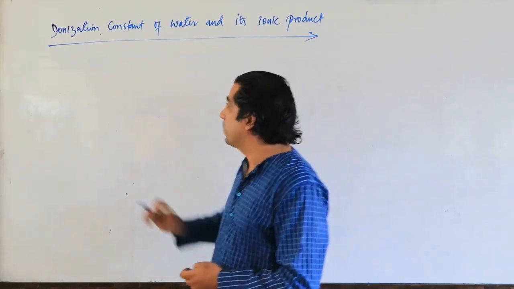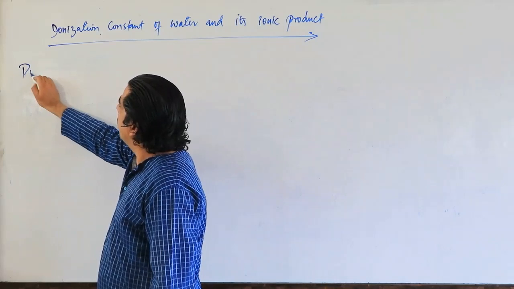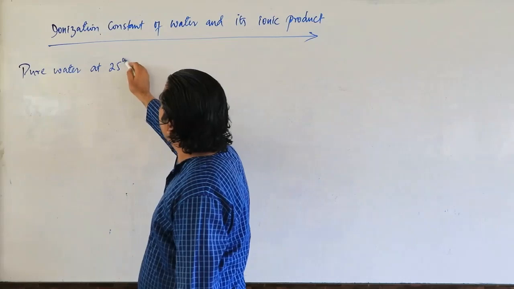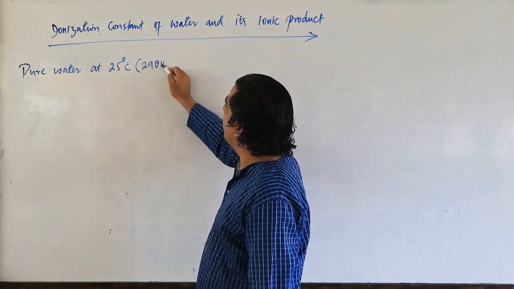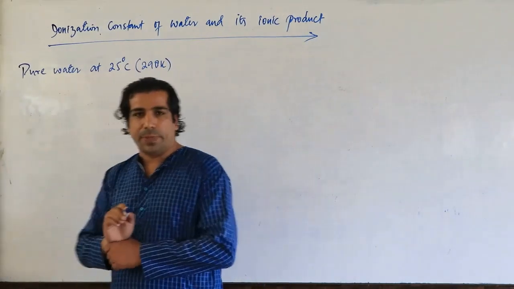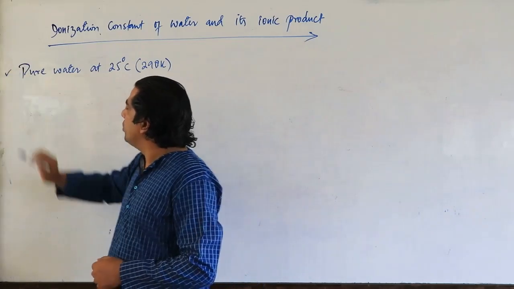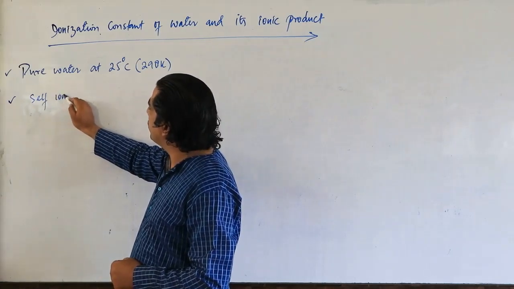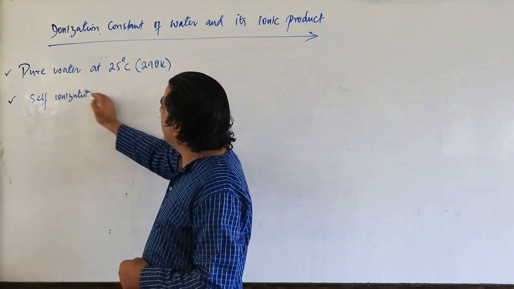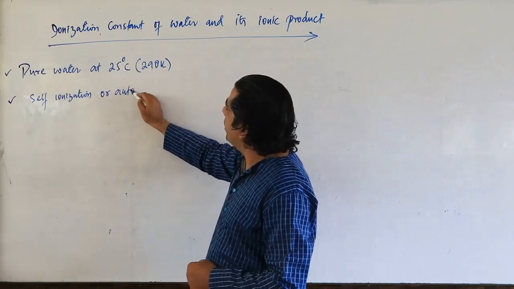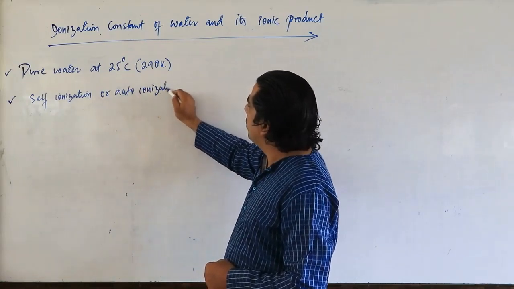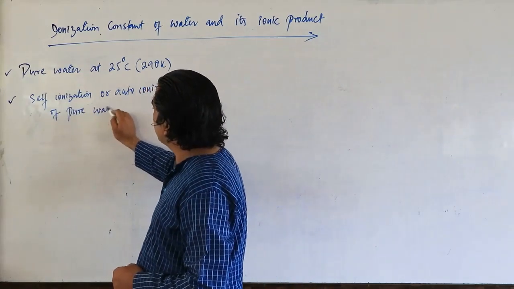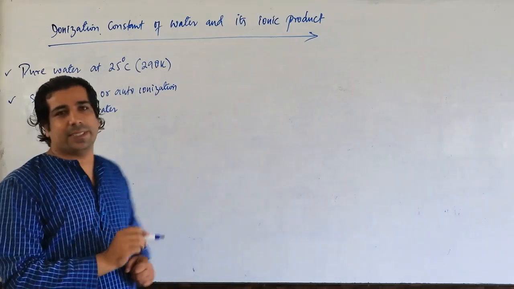So let's have a look. Let's take pure water at 25 degrees Celsius or 298 Kelvin temperature. So I am taking pure water, my dear friends. What I am going to do is make this pure water undergo self-ionization, or auto-ionization, of pure water at 25 degrees Celsius. Have a look.